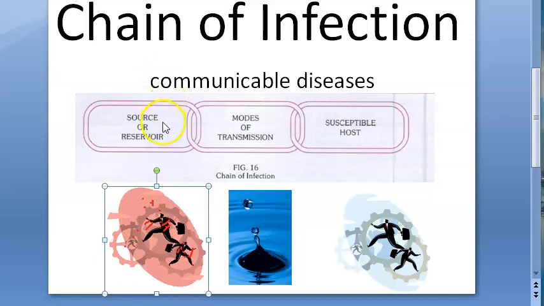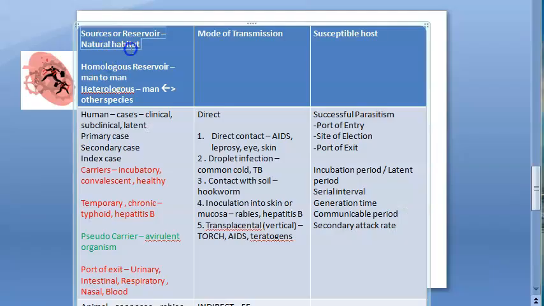Now, what is source, what is reservoir? Source will be the immediate source of the agent. Reservoir is where the biological agent can multiply, etc. Please focus here on the definition of reservoir. Reservoir is anything, okay, anything in which an infectious agent lives. It lives in this reservoir and it multiplies there, and it depends on the reservoir for survival, okay? Source is the immediate source of infection, okay?